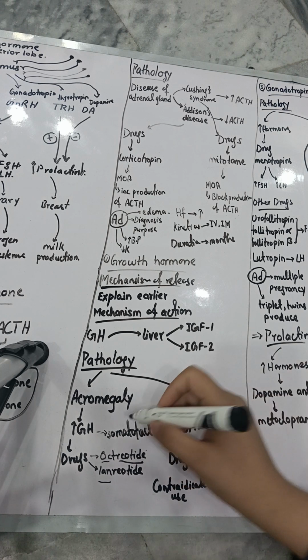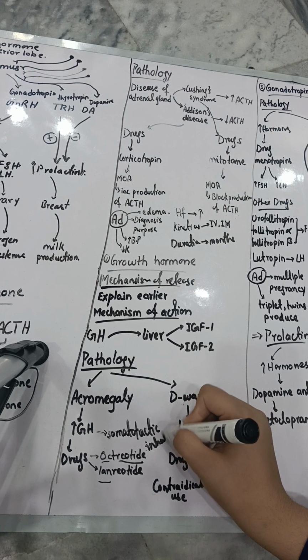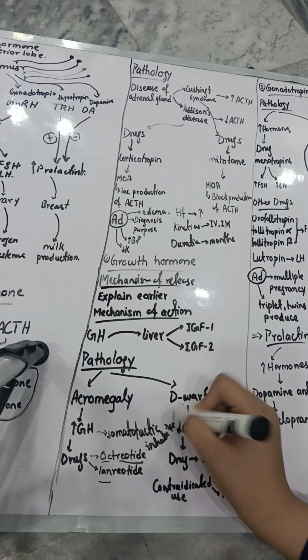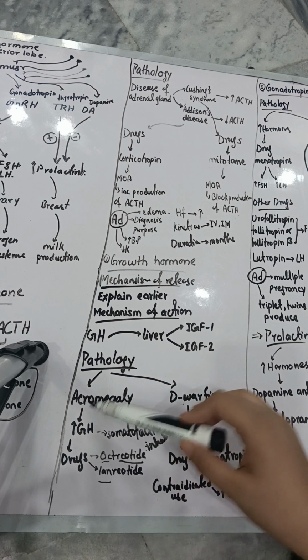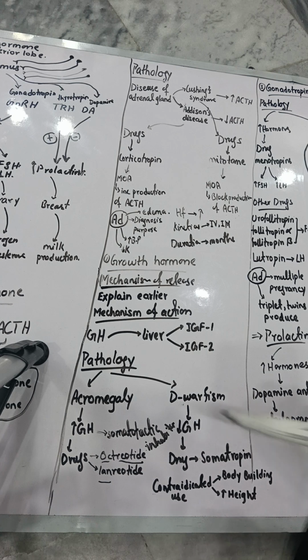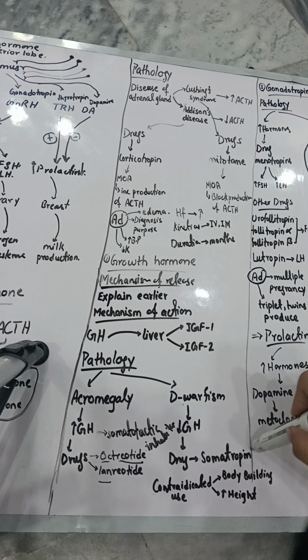So if you give an analog of it, growth hormone concentration will decrease. Similarly, dwarfism is a case in which growth hormone decreases, and the drug for it is somatotropin, which will increase the concentration of growth hormone.